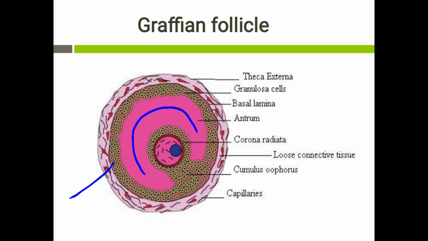Beyond the granulosa cell layer there is a basement membrane. The basement membrane is surrounded by the theca cell layer which is composed of theca externa and theca interna. Now the granulosa cells which surround the oocyte are called the cumulus granulosa cells, and these granulosa cells will project into the antrum like a mound, and this is called the cumulus oophorus.